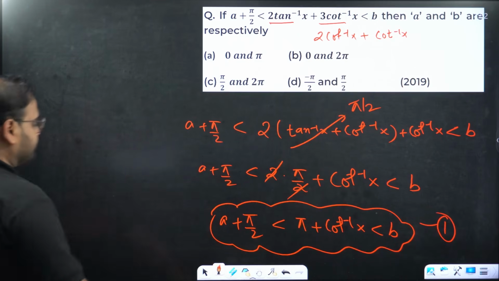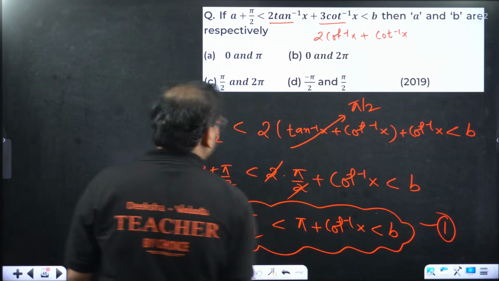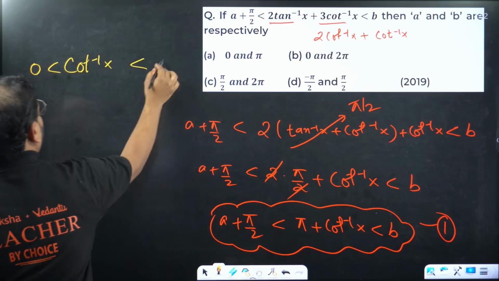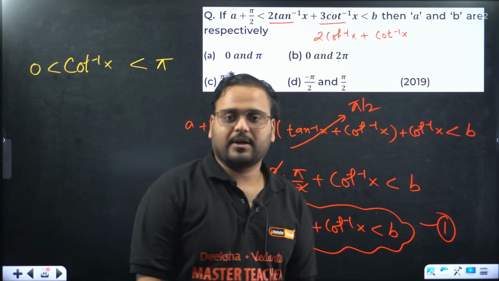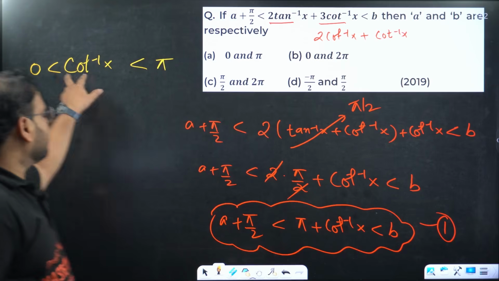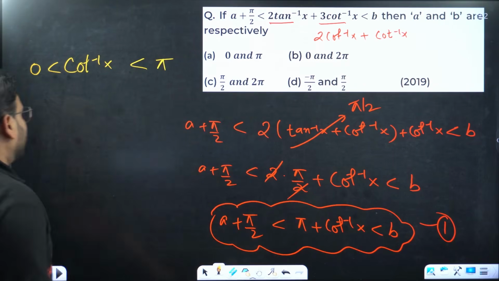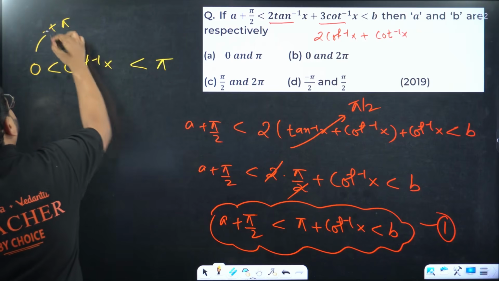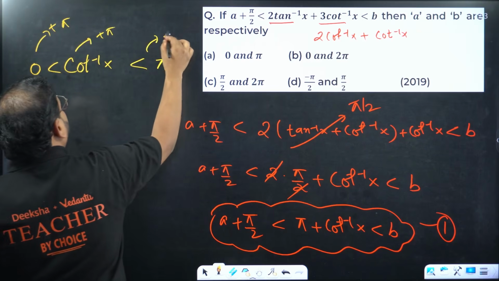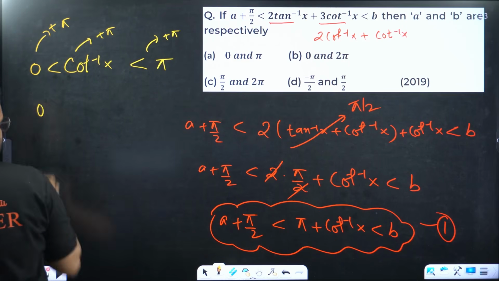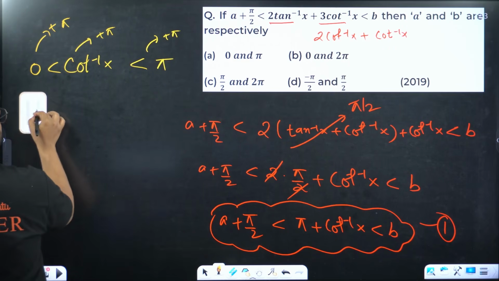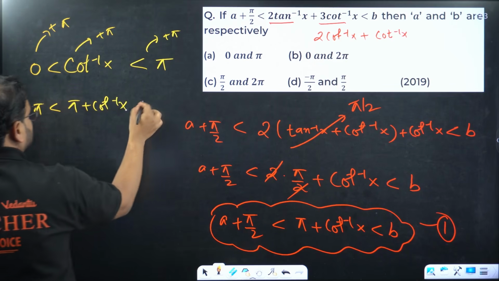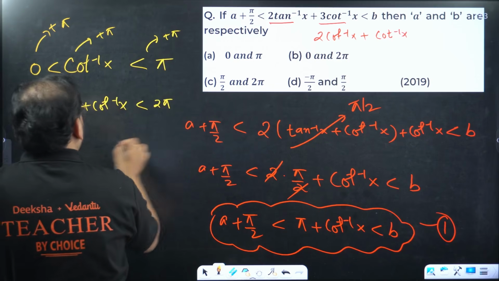What is result number 2? Check here. Cot inverse of x range is 0 to pi, open. Do we have cot inverse here? No, sir, we have pi plus cot inverse, so add pi everywhere, on both sides. You'll have pi less than pi plus cot inverse x less than pi plus pi, that is 2 pi. This is my second result.